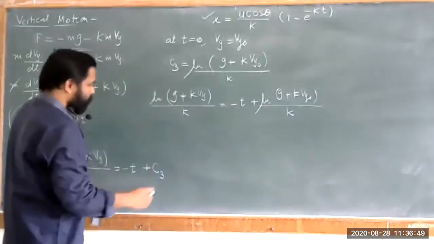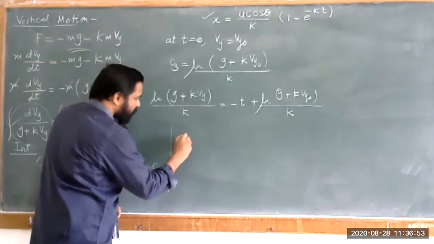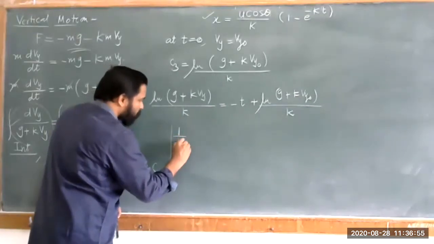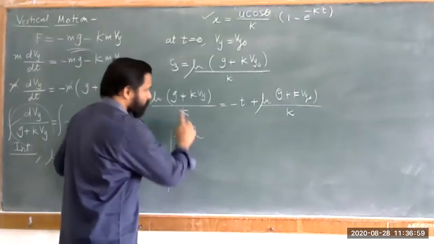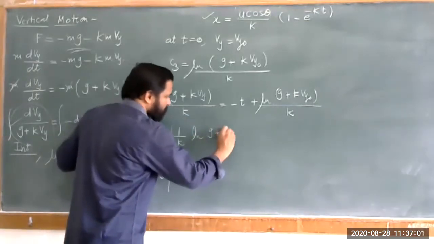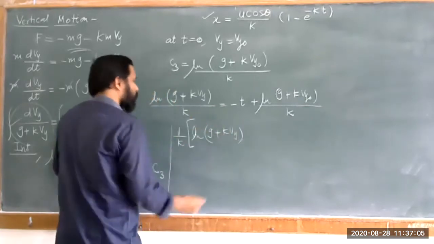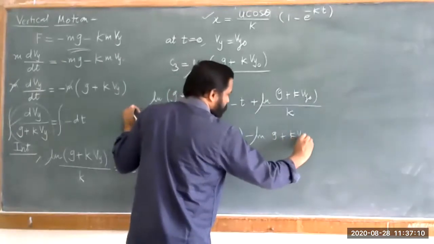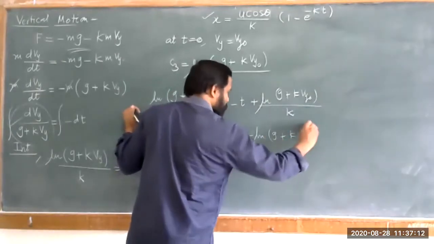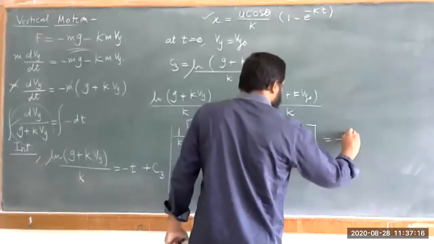So we have this, we just rearrange this equation and I can write that 1 upon k into ln of g plus k vy, minus ln of g plus k vy naught, is equal to minus t.